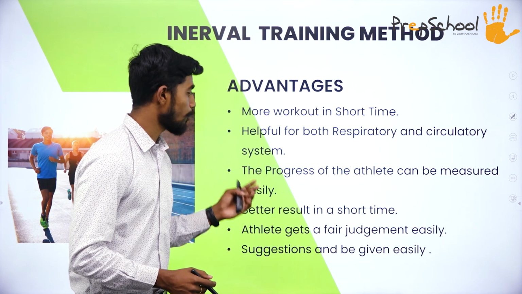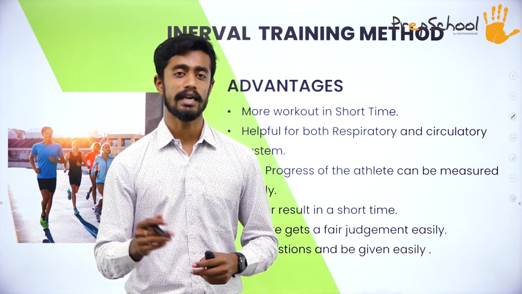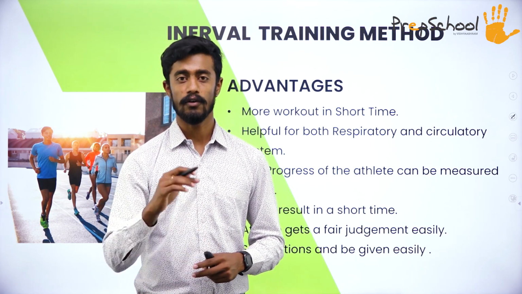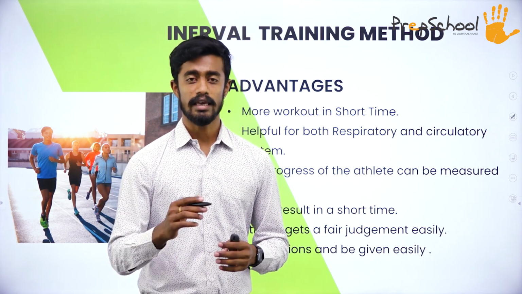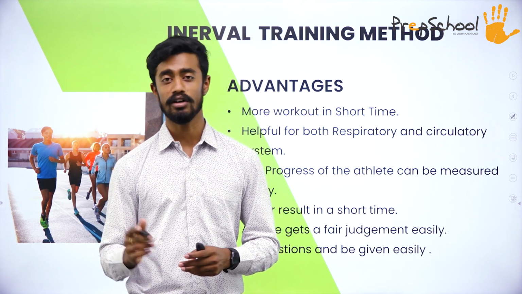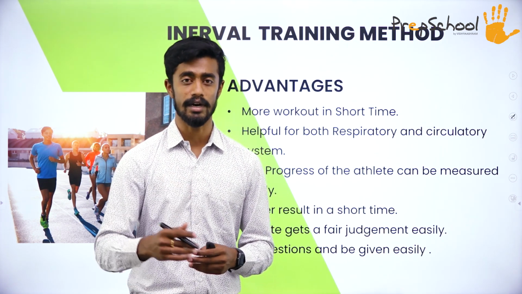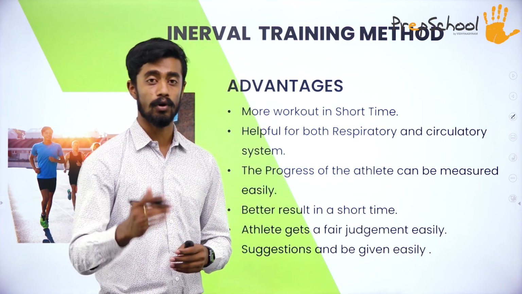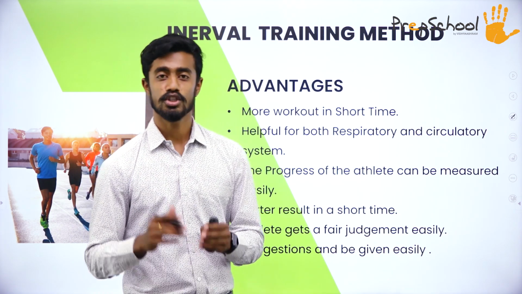Next point, the progress of the athlete can be measured easily. When the individual is doing repetition workout, after the first repetition, if we find any mistakes in him, we can easily guide him to change it. He can correct himself in the second repetition itself. But in continuous method, we don't have any option of correcting him immediately. So by regular correction, we can see the progress of the athlete very easily. It gives better result in short time.